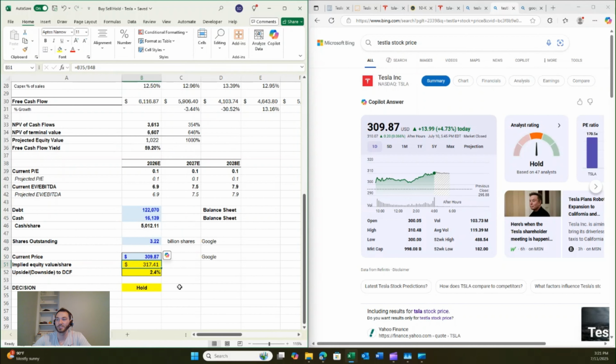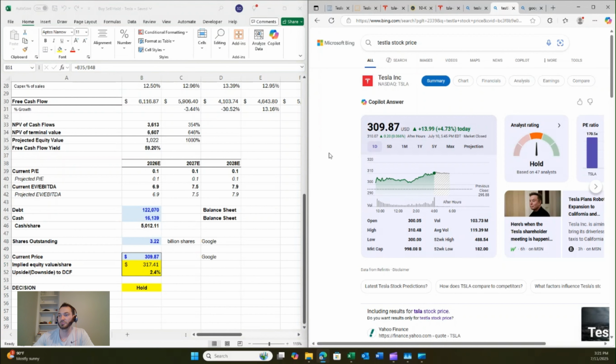And so that's going to give us a decision to hold currently, which does agree with just this Copilot kind of Google, based on 47 analysts, it looks like. So I think that's a pretty common perspective here, just because not really sure what's going to happen. Could go up, could go down.